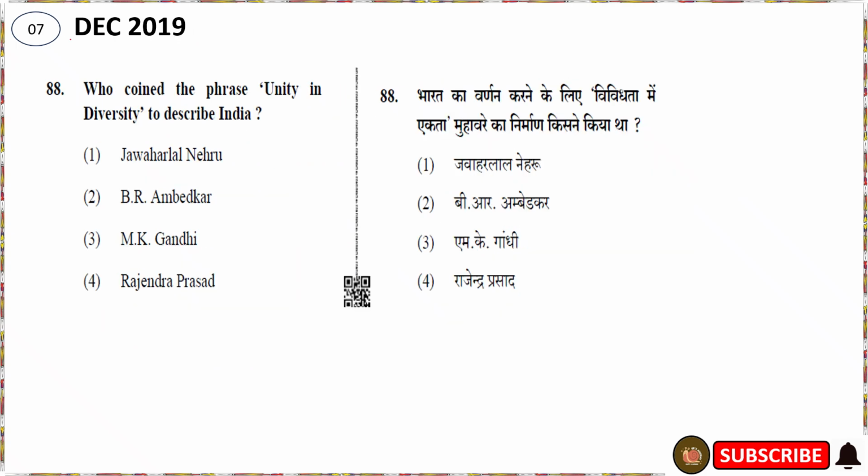The seventh question is asked in December 2019, related to the topic discrimination and diversity. So this question is very important. This question is repeatedly asked in CTET exams. Who coined the phrase unity in diversity to describe India? It is a direct question. It is nothing but Jawaharlal Nehru. Not Ambedkar, not Mahatma Gandhi, not Rajendra Prasad.